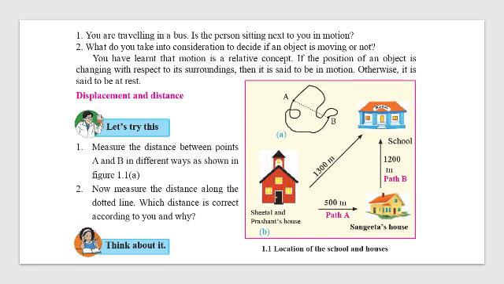From your house to school it is 1300 meters, but if you move to your friend's house, 500 plus 1200, that comes to 1700. This 1700 is the total distance and 1300 is the displacement, the shortest path that you travel.